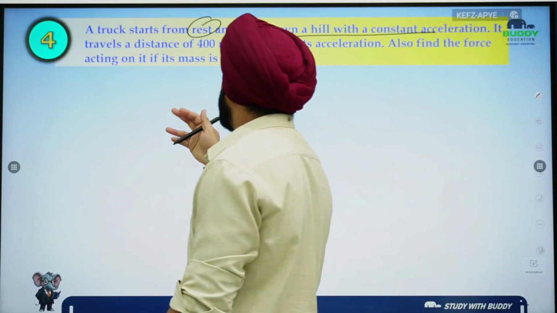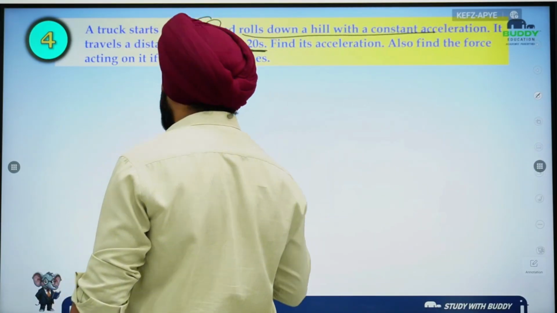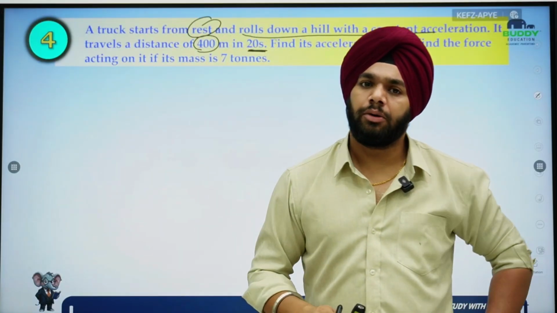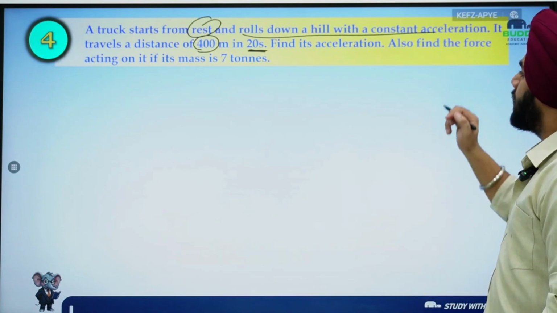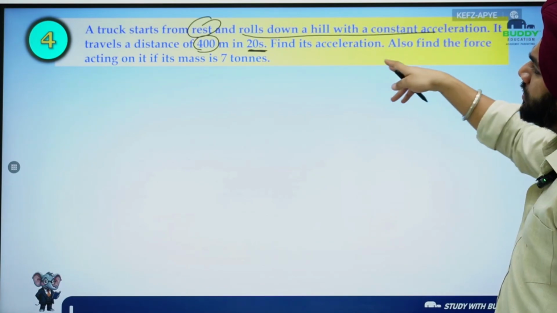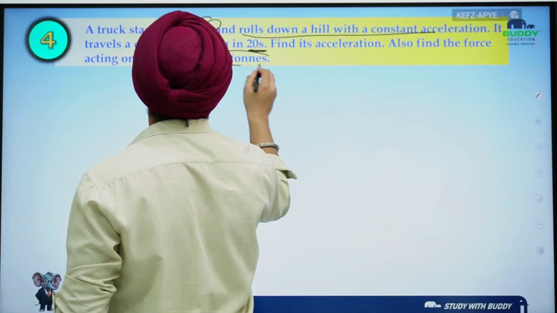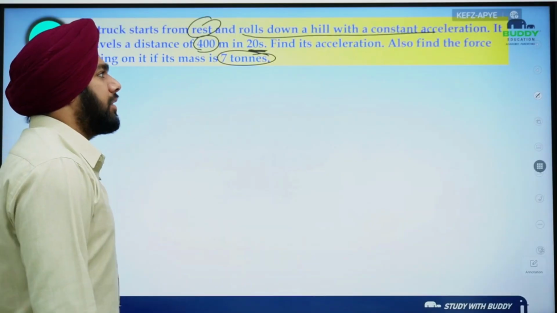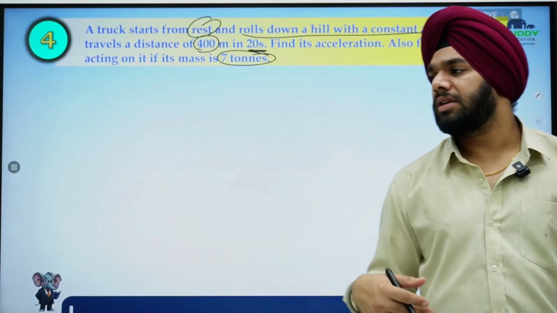And we have a distance that it traveled, 400 meter in 20 seconds. So what we can do is, we can find out the acceleration first. Now how do we find out the acceleration? Also find its acceleration and also find the force acting on it if mass is 7 tons. Okay, the mass is given 7 tons and you have to find out the acceleration. Distance is given 400 meter, time is given 20 seconds.